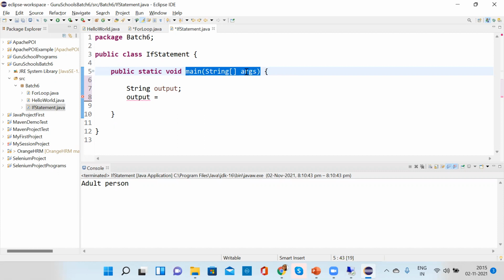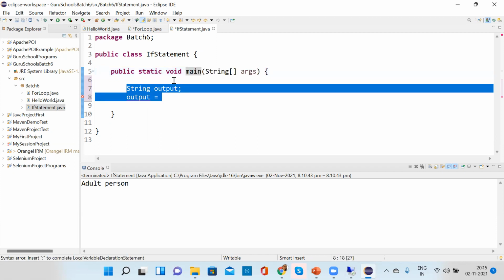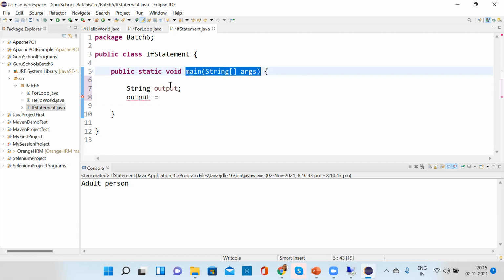And then from here the Java compiler will start, searching that, oh, this is the main method, then I have to start from here. Whatever method you are calling or whatever you are doing inside this main method, it will start from the main method and then proceed further.